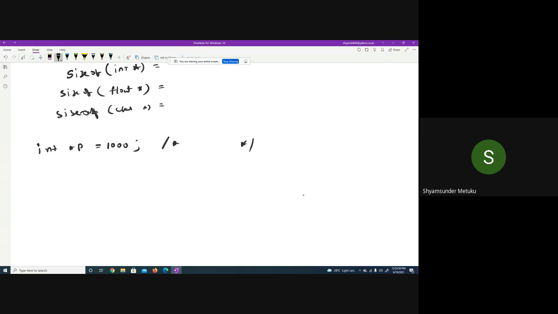What is int star p? You forget about this side. What does int star p indicate? Is p a normal variable or a pointer variable? Pointer variable. Okay. So when I say pointer variable, can I assign a value to the pointer? Just now we have seen in the previous example, p is equal to ampersand a. Sorry, not this one. Ampersand a is equal to 1000. Can I do this?